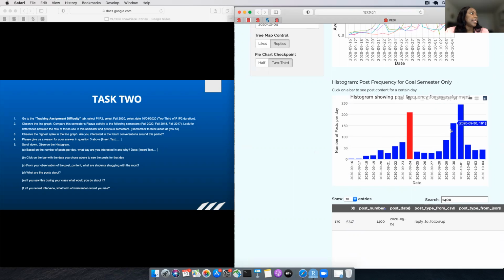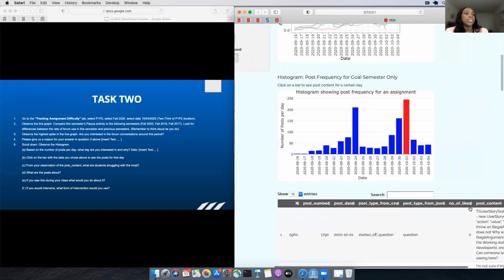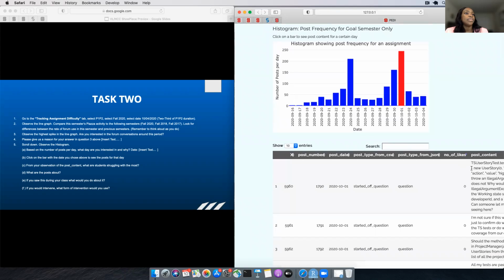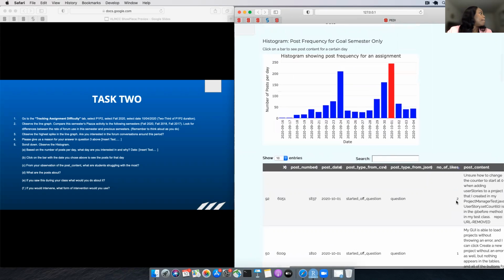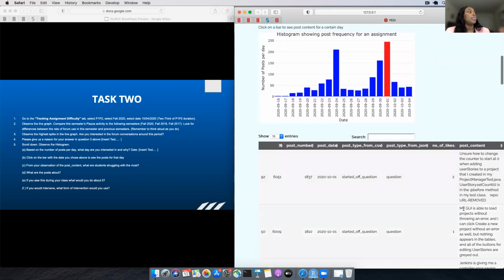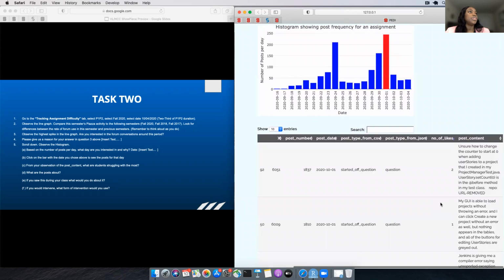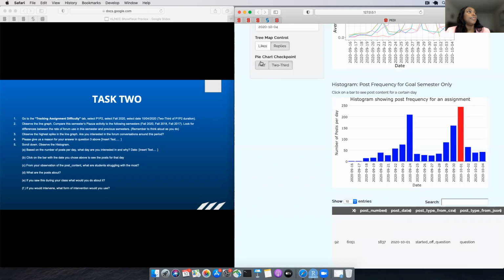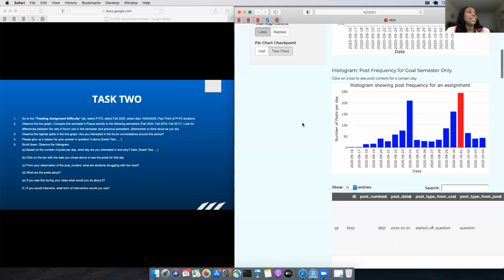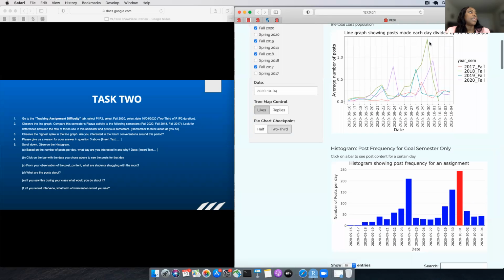And we are asked to click on the bar with the date we choose and see the posts for that day. So yes, we can see the posts for that day. We can order by the number of likes, and we can see the most pressing posts, the ones being voted by students. We can actually identify what students are struggling with and what the posts are about. If we saw this during our class, would we like to intervene? For example, for the post with the highest number of likes, instructors might want to intervene.